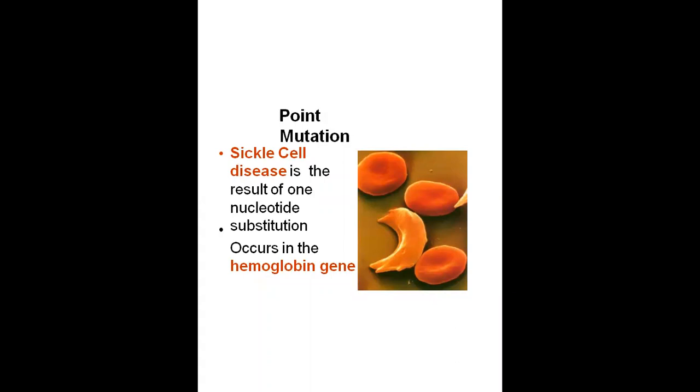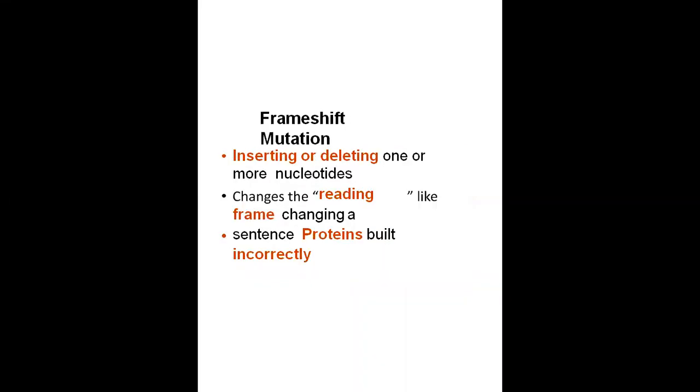What is sickle cell disease? Normal RBCs, that is red blood cells, are generally a flattened shape. But after the change in this nucleotide, the red blood cell changes in its structure. It looks like a sickle. So that's how it looks. These harmful effects may happen due to a single point mutation, or a single nucleotide mutation.